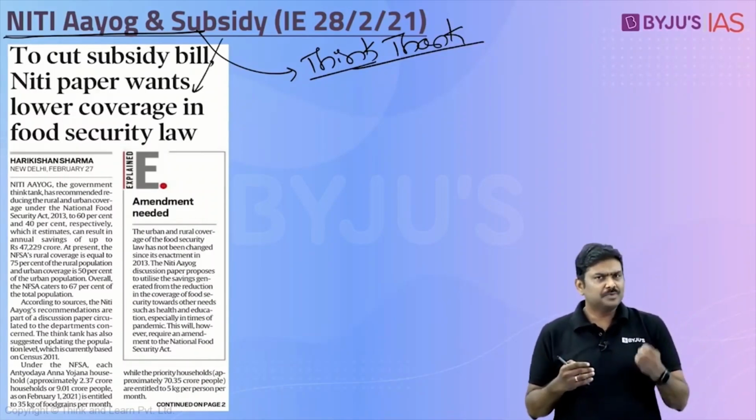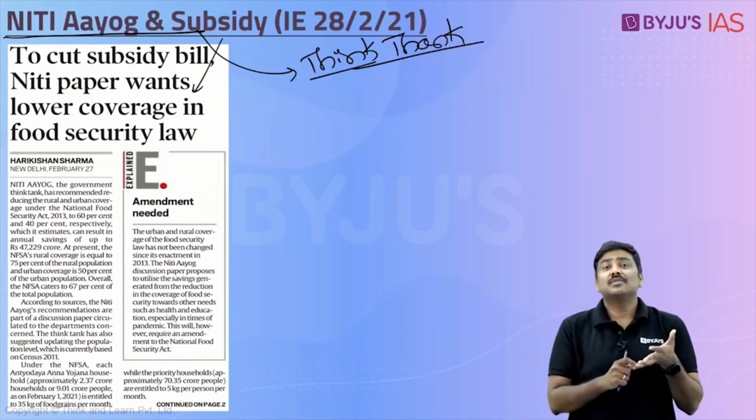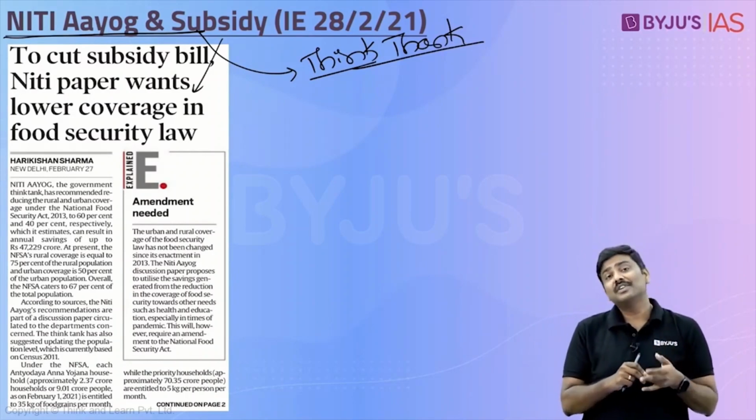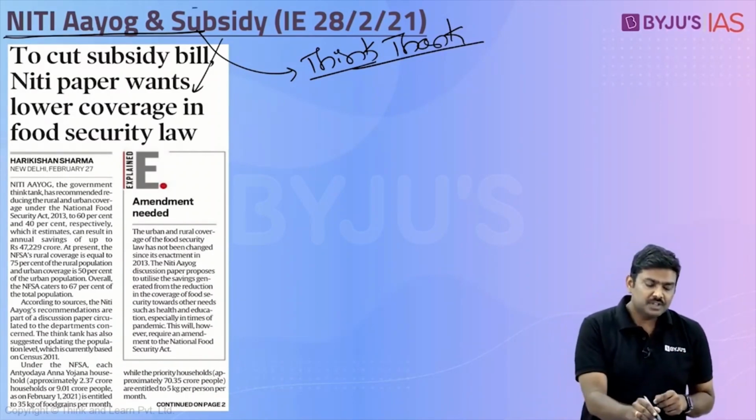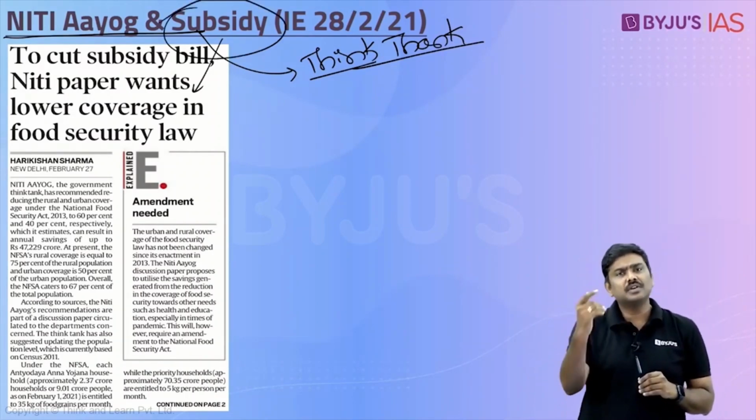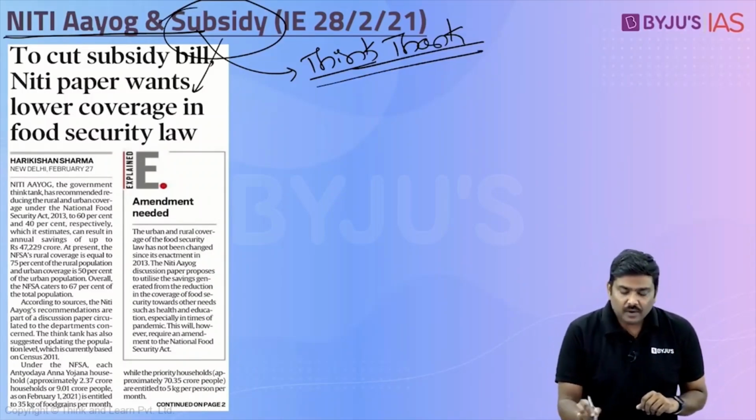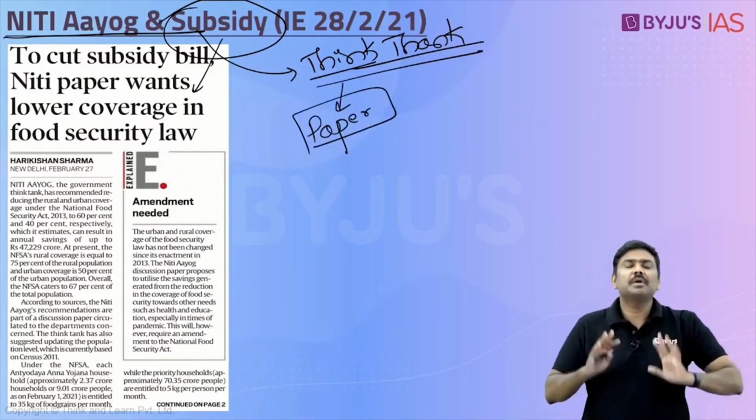In recent times, there has been a lot of discussion with respect to food subsidy. We discussed the issue of food subsidy when we discussed some of the recommendations of the 15th Finance Commission. We also discussed it when we discussed the Economic Survey module. So there has been a lot of discussion with respect to the bulging or increasing financial pressure because of the food subsidy. Now what this particular article basically says is NITI Aayog has come out with a paper and has given a recommendation to the Government of India in the form of the paper itself. What is the idea here?